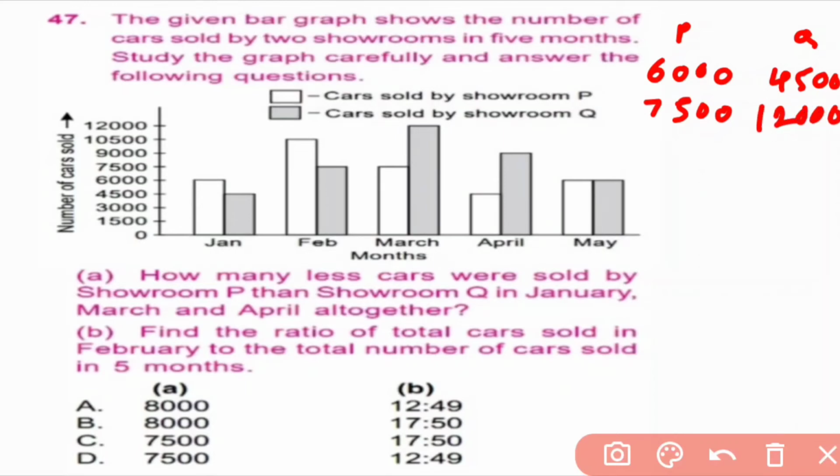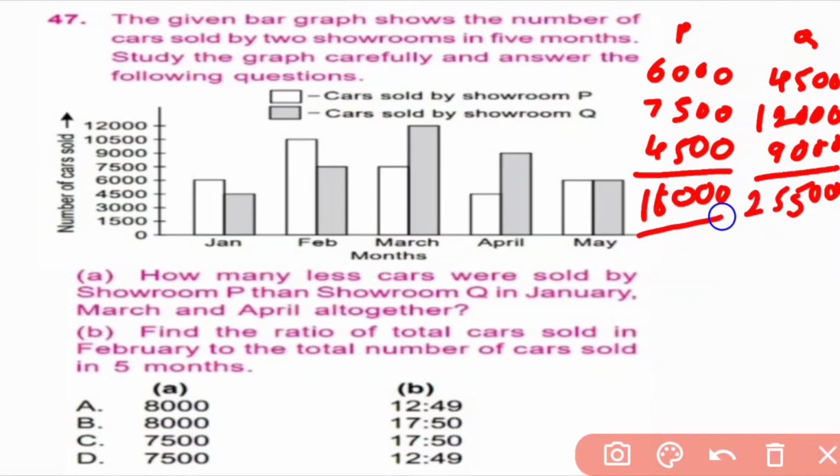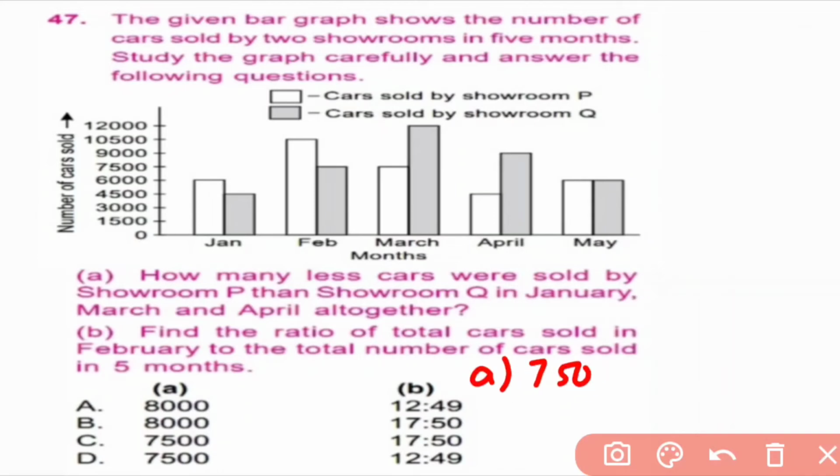In April, P sold 4,500 cars and Q sold 9,000 cars. So P sold 18,000 cars and Q sold 25,500 cars, and their difference is 25,500 minus 18,000, which is equal to 7,500. A is 7,500. Now B.